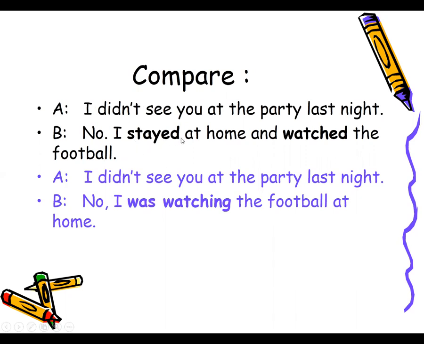That is simple past tense, whereas here, no, I was watching the football at home. Now here the focus is that you were busy doing something. Whereas here the focus is that I was at home and I watched the football. Action पे ज़्यादा focus नहीं है. ठीक है, सिर्फ ये information है.